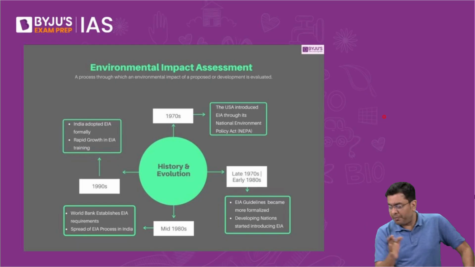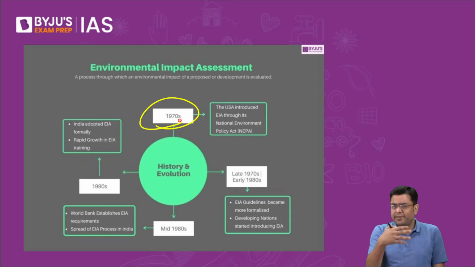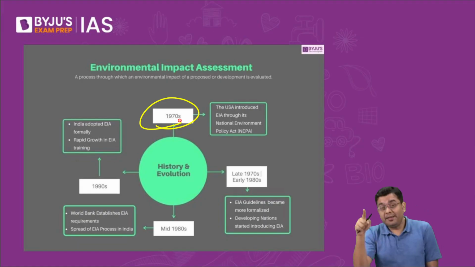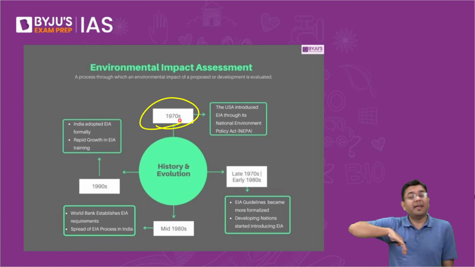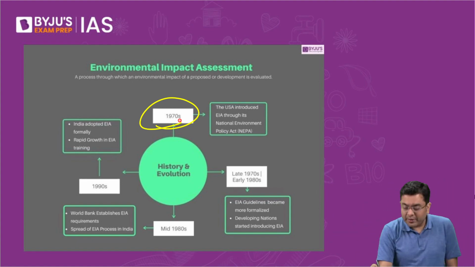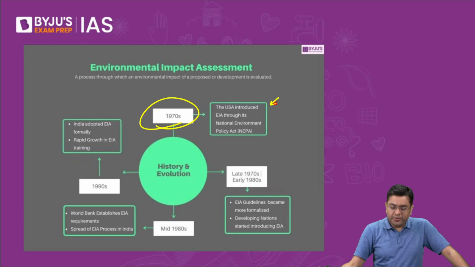Now, if you track the history of it, the concept of EIA evolved in the 70s. Remember, the late 60s was the time when environmental awareness was peaking. That was the time when the Mar Conference 1962 was held, 1971 Ramsar Convention, 1972 Stockholm Conference, 1973 CITES, then 1979 CMS. So environmental awareness was peaking in the 70s. That is when the US introduced the EIA through NEPA, the National Environment Policy Act.